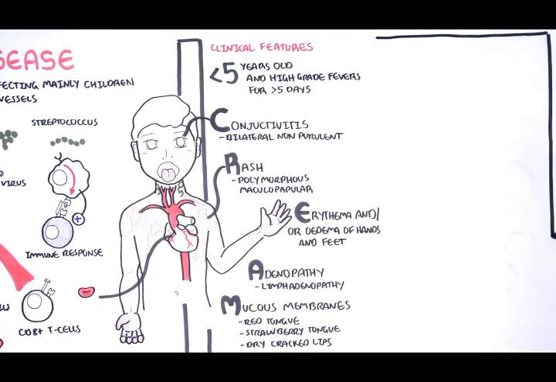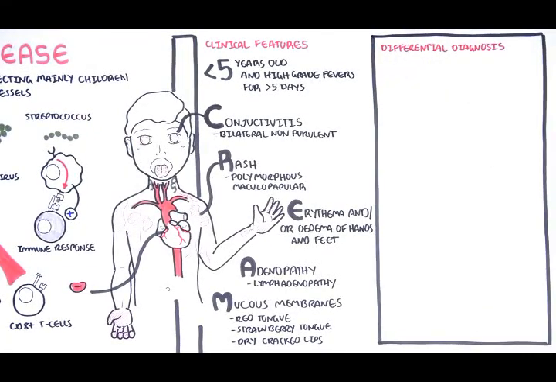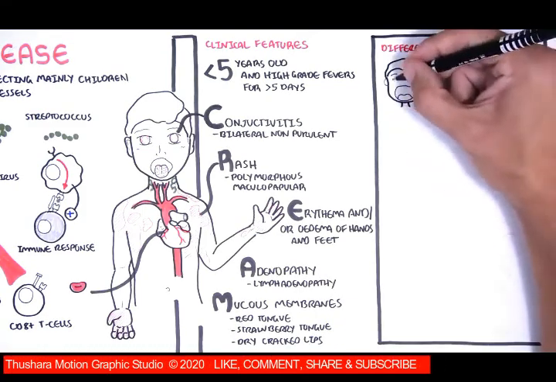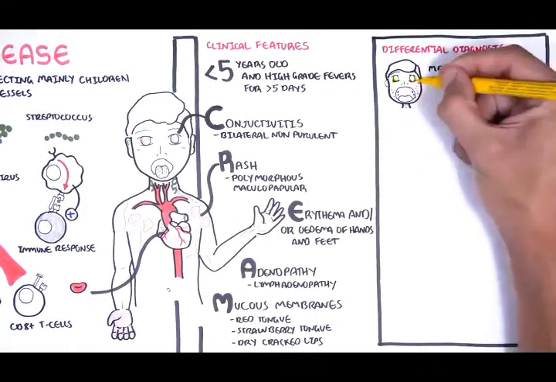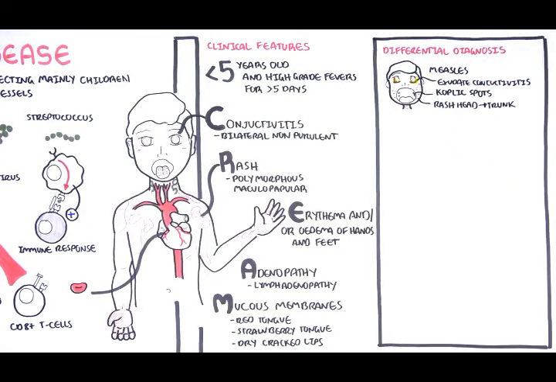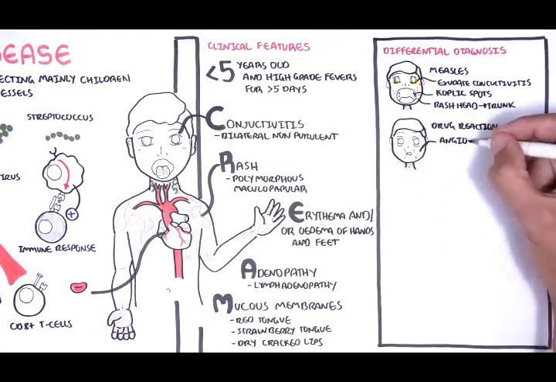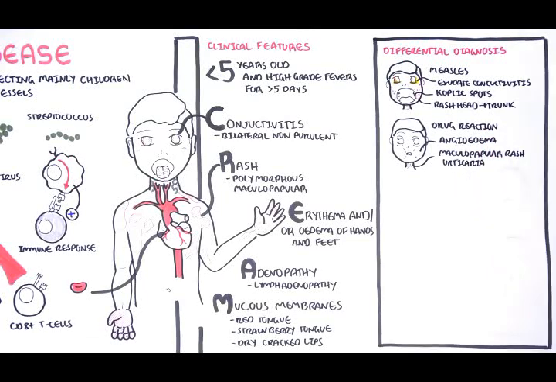For children who present with a purpura or a petechial rash with fever, the differential is broad. A good start is to divide differentials into thrombocytopenia and non-thrombocytopenia-induced rash. But some important differential diagnoses to remember include measles, where there is evidence of exudative conjunctivitis, Koplik spots, and rash, which tend to occur in the head and migrate to the trunk. Drug reaction is an important differential, which leads to a generalized rash eruption all over the body, usually itchy, and another important feature is the angioedema, which is swelling.